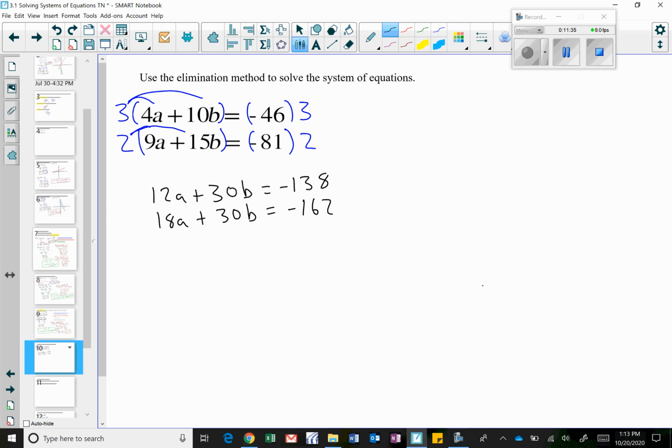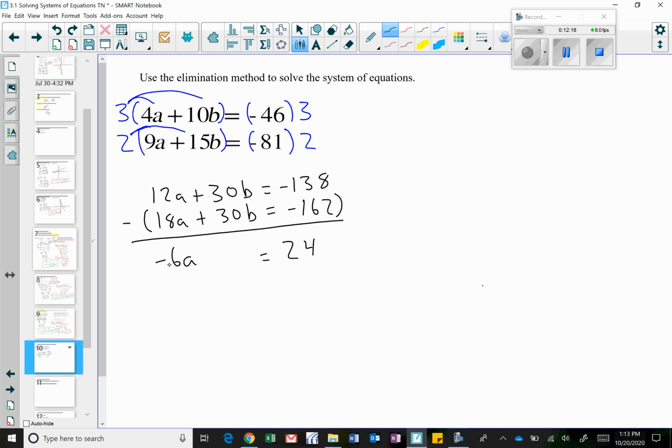So now my b's are lined up, so I just need to reduce out my b's, cancel my b's. So I'm going to go ahead and subtract the entire bottom equation. When I do that, 12a minus 18a is going to get me negative 6a. 30b minus 30b gets me 0. That reduces out. And then negative 138 minus 162, if you used a calculator, would be 24.